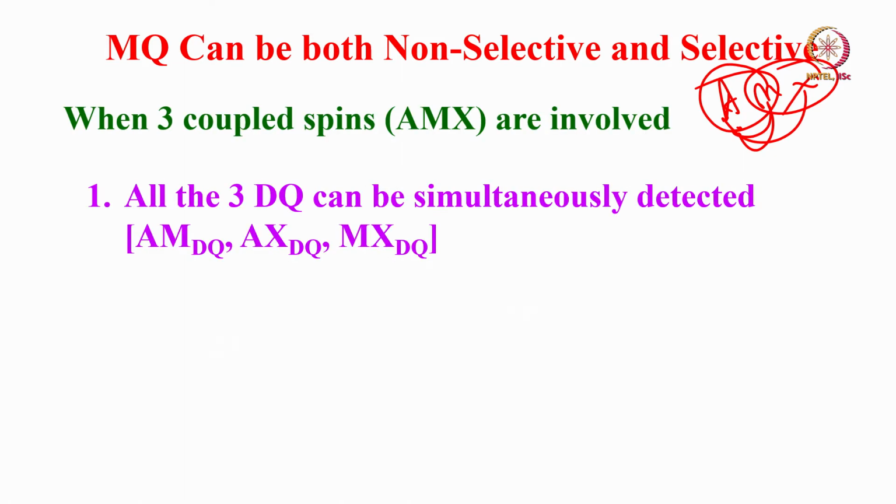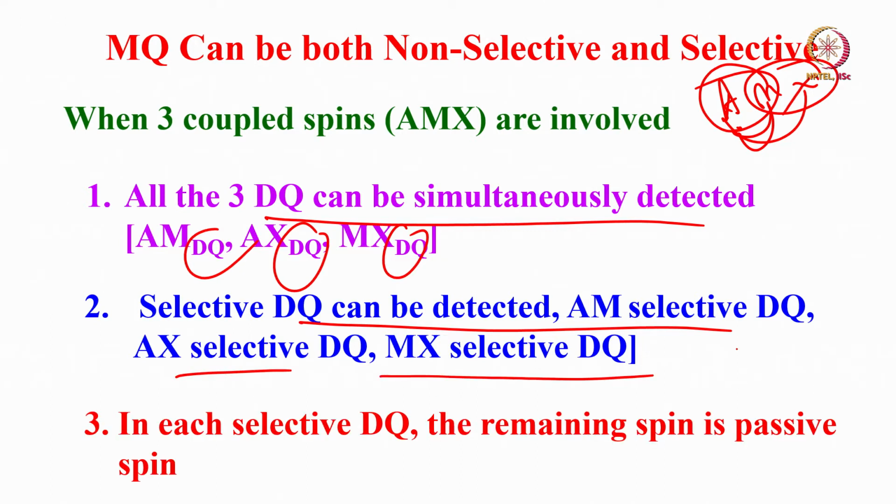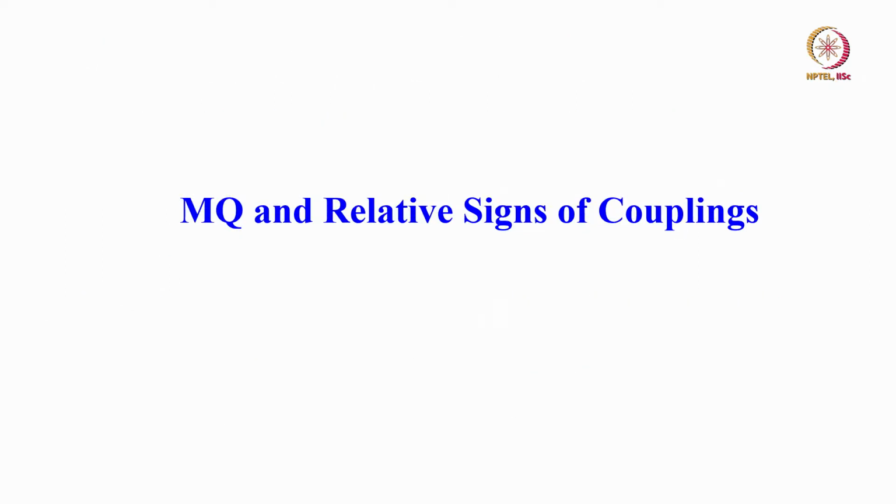So when the 3 spins are involved, now 3 DQ can be simultaneously detected, AM DQ, AX DQ and MX DQ, and selectively you can also detect AM selective DQ, AX selective and MX selective DQ, all are possible. In each selective DQ, the remaining spin is the passive spin which is responsible for giving the doublet.